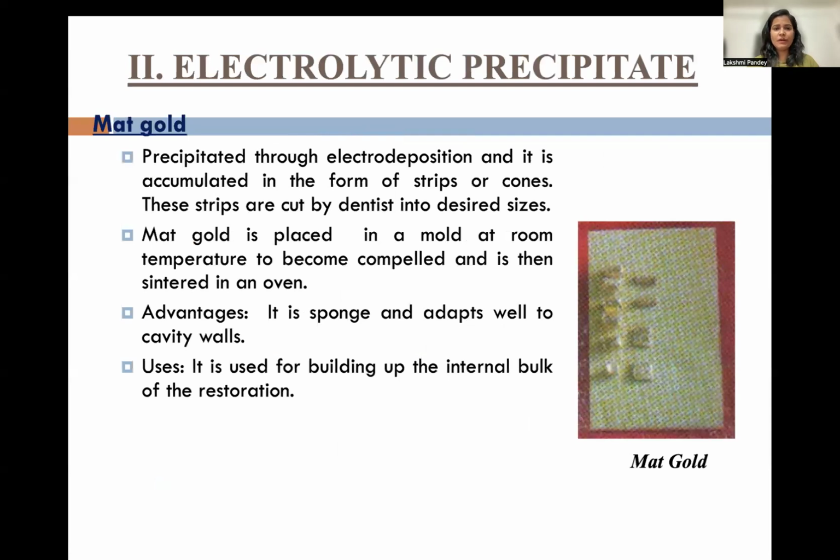Next, you have to know about electrolytic precipitate. Matte gold is precipitated through electrode deposition and it is accumulated in the form of strips or cones. These strips are cut by dentists into desired sizes. Matte gold is placed in a mold at room temperature to become compacted and is then sintered in an oven. The advantage is that it is a sponge and adapts well to the cavity, and it is used for building up the internal bulk of the restoration.